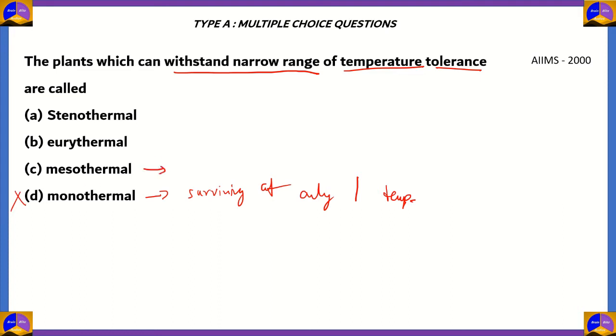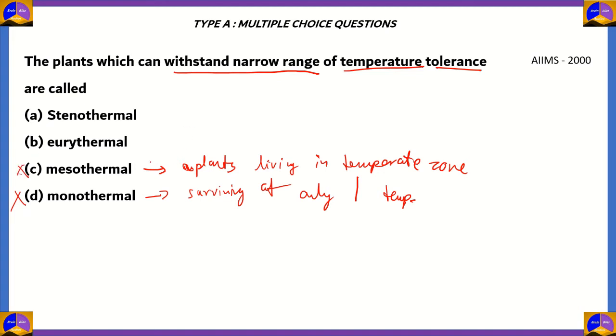Now, if you look at option C, mesothermal means these are plants living in temperate zones. So if you have ever visited a broad-leaved tree, then you would know that the broad-leaved tree is a mesothermal tree because it lives in a temperate climate, a temperate zone. And over here, the question is withstand narrow range of temperature. They didn't tell you which range of temperature it is. So it could be very hot, the narrow range, or it could be very cold. So therefore option C, mesothermal, is incorrect.